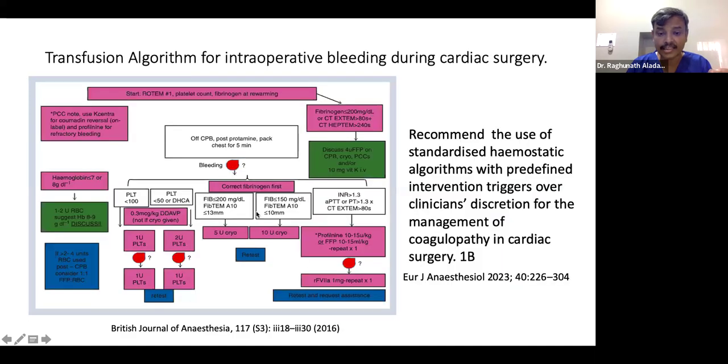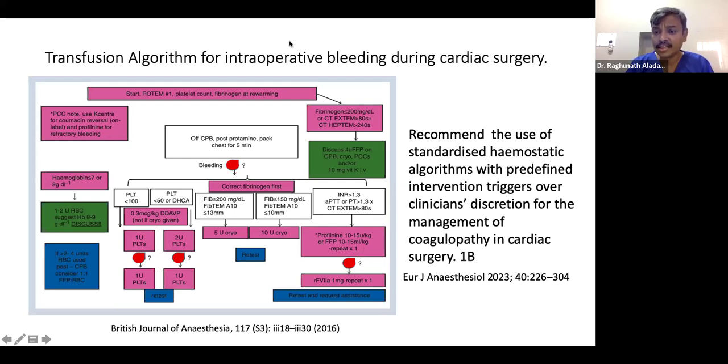In case of cardiac surgery, again, you can go by FIBTEM or fibrinogen: if fibrinogen is less than 200, or FIBTEM is less than 13, use 5 units cryo or 1 gram of fibrinogen. If FIBTEM is less than 10, you can go for 10 units cryo or 2 gram of fibrinogen. Again, if INR is more than 1.3 or CT EXTEM is more than 80 seconds, you can use either FFP or PCC. If nothing is working out, then we can go for factor 7A.